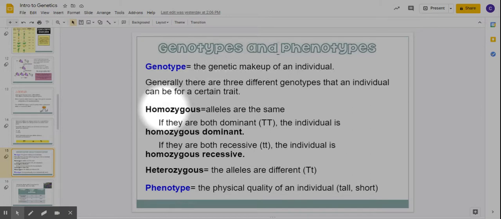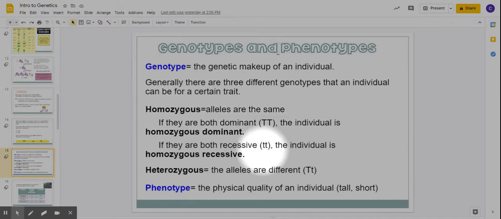Two other words that you need to know the difference of that kids always get confused: homozygous and heterozygous. Homozygous means you have two of the same gene. You can either have two big T's or two little t's. Homo, that root means same. Okay? Homo means the same.